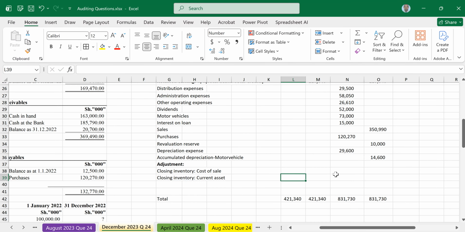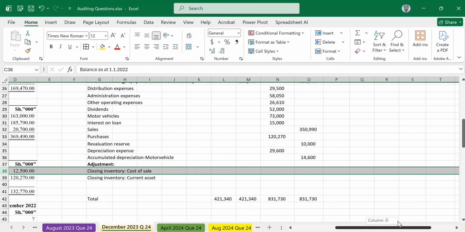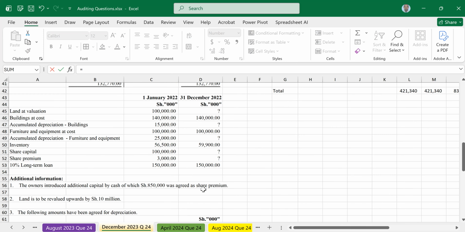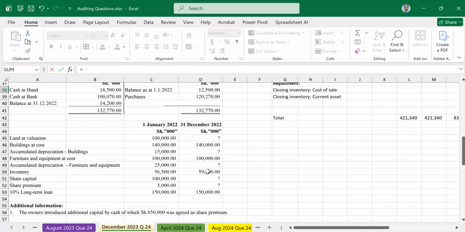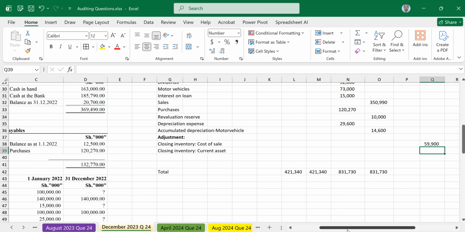Now, the one that is a cost of sale, remember we are on adjustments, is credited. The value for closing inventory was 59,900. So that is closing inventory, cost of sale.